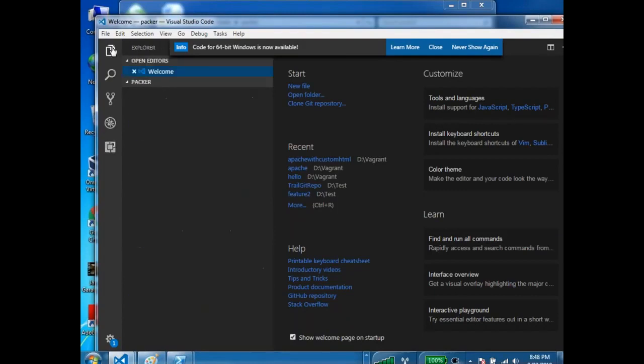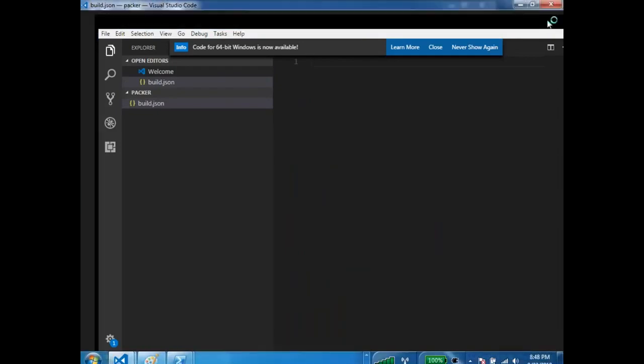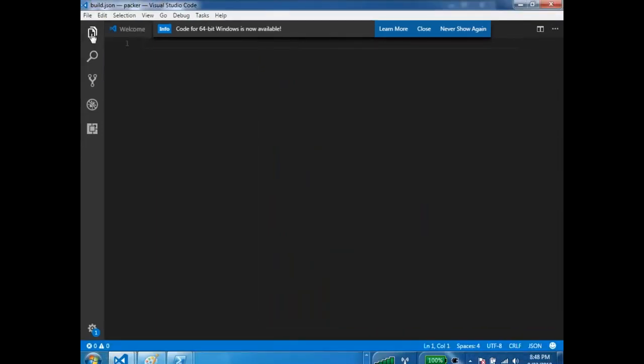All right. Now let me go over here. In Packer, the file which I create, let me call it build dot json. And a Packer file will have some basic structure to it. Since it is a JSON file, it starts with curly braces, right? And we said that it has two important things: one is builders, the other one is provisioners, right? Out of which builders is mandatory. It is not required to have provisioning. Provisioning is optional, right?